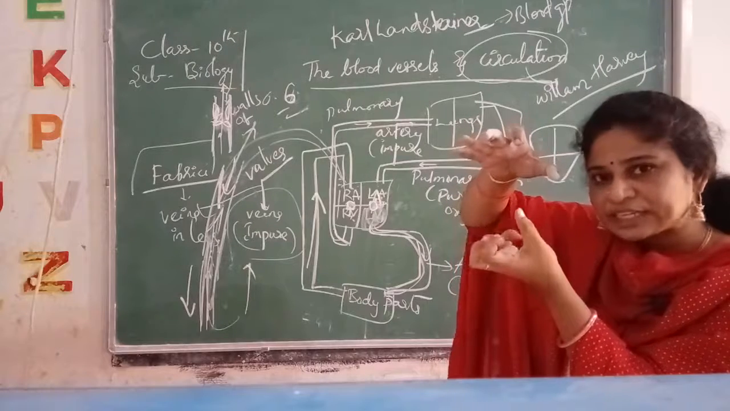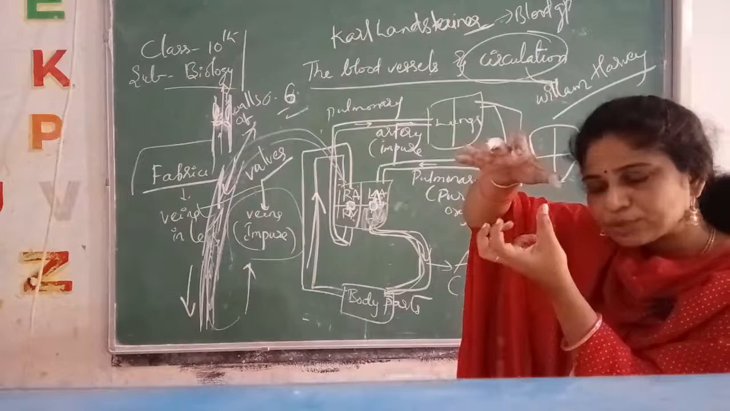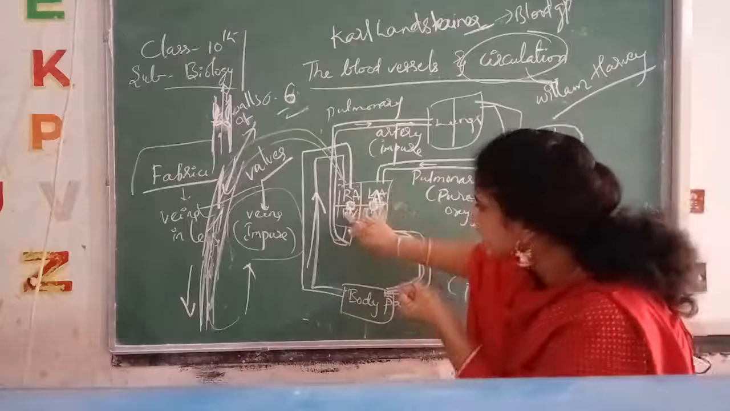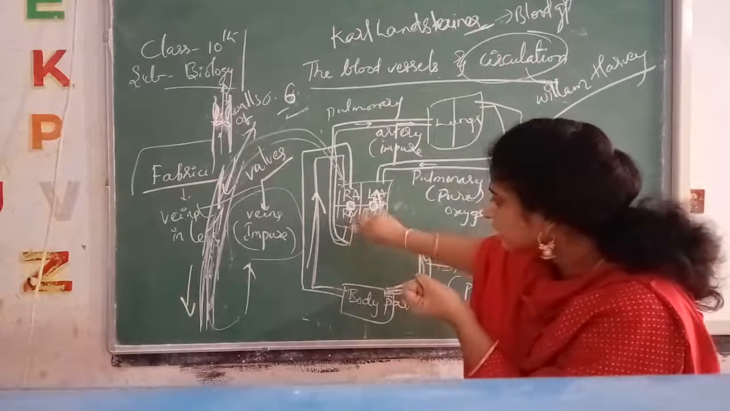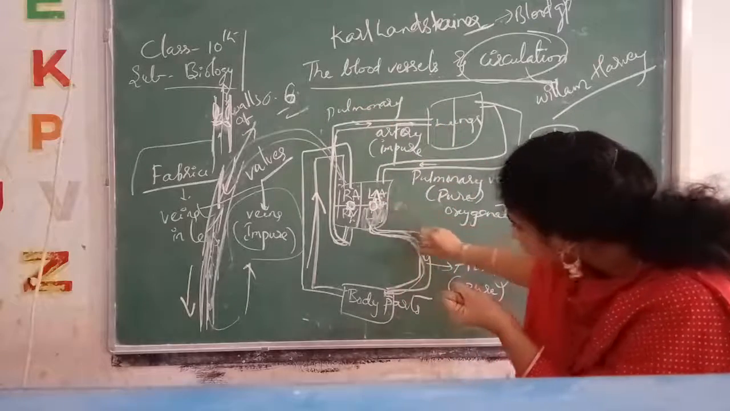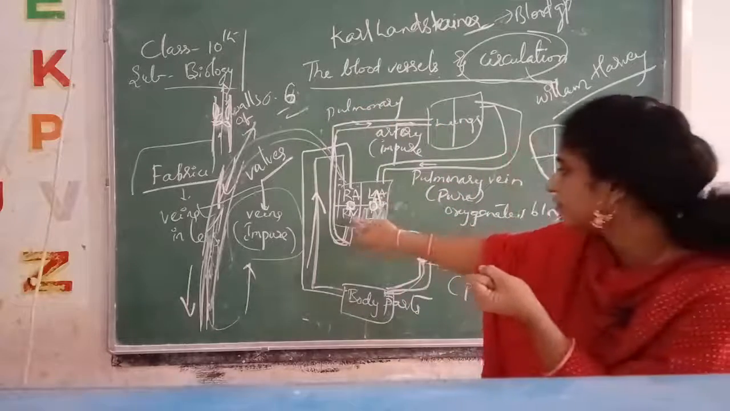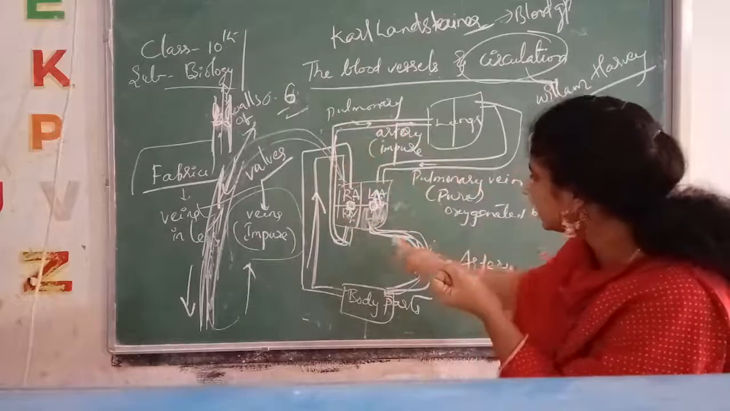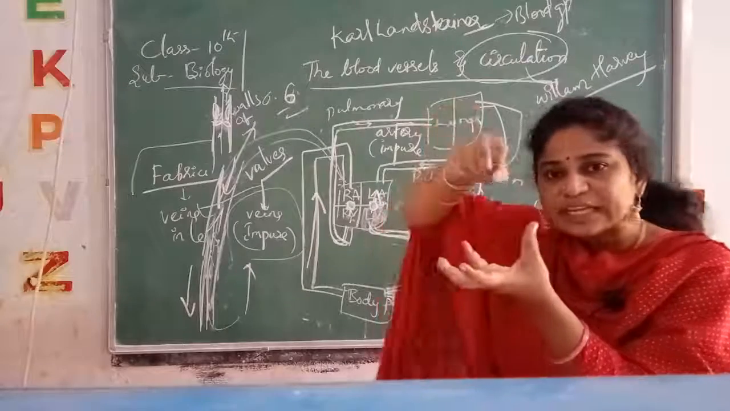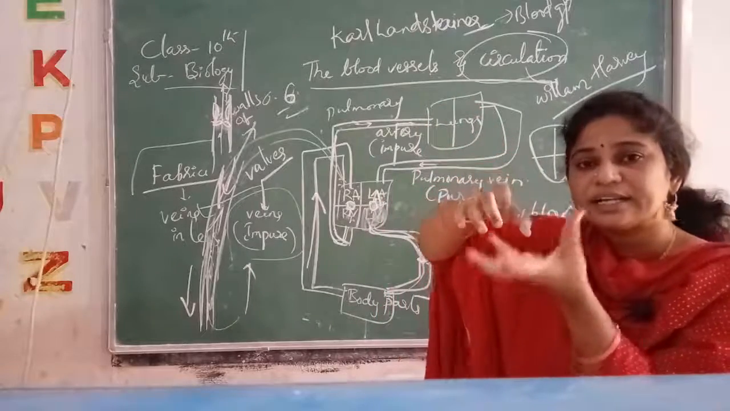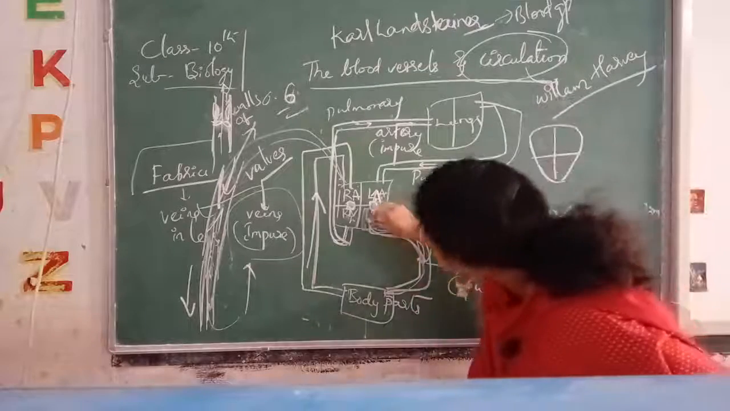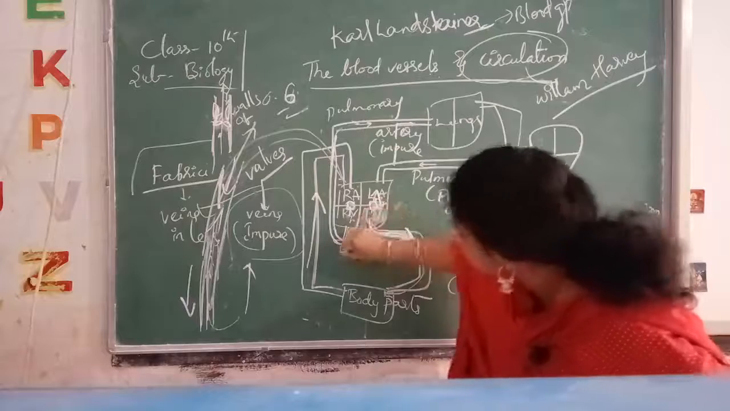When the ventricles are contracting, they are squeezing out the complete blood. Where do the ventricles push it? The right ventricle is pushing into the pulmonary artery, the left ventricle is pushing the blood into the aorta. So it is pushing into the arteries. When the ventricle contracts, it immediately pushes the blood into these blood vessels.